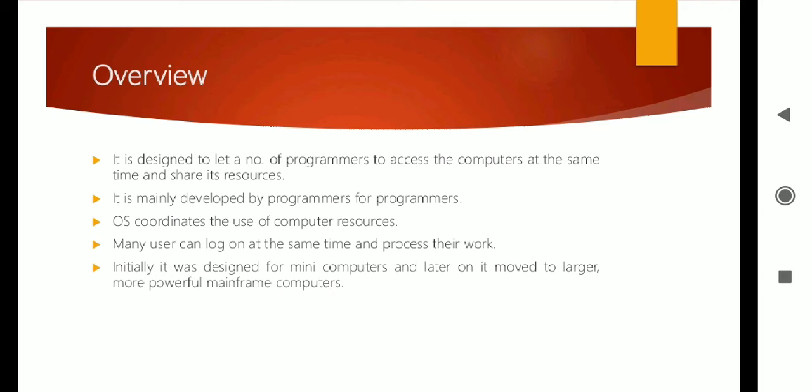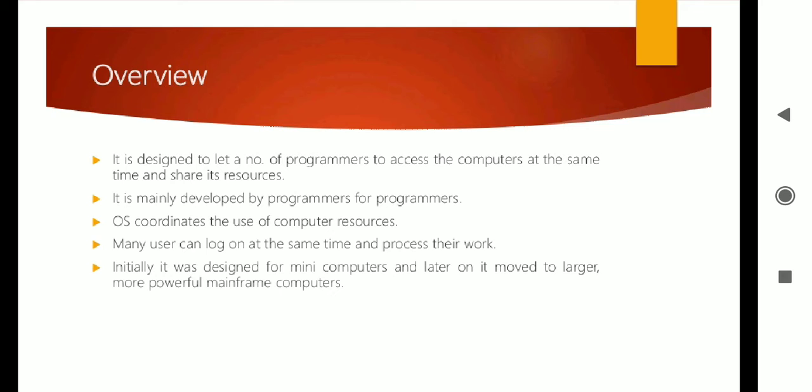Next one, this OS coordinates the use of computer resources. Resources may be memory, or hardware parts like hard disk, printer, or secondary storage. Okay, mainly memory. So these are the resources. This Unix OS coordinates the use of computer resources.